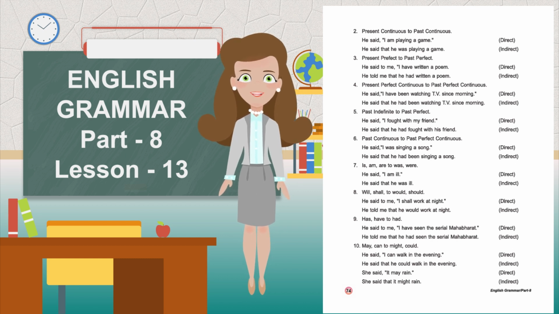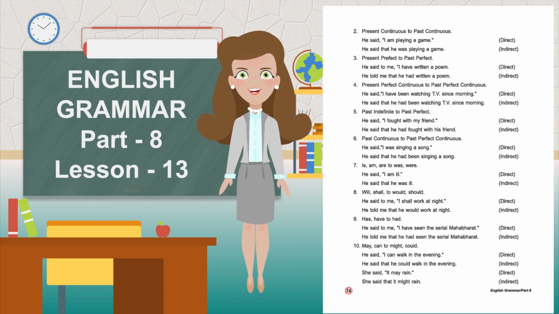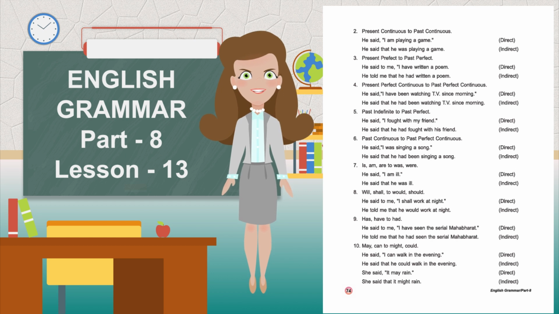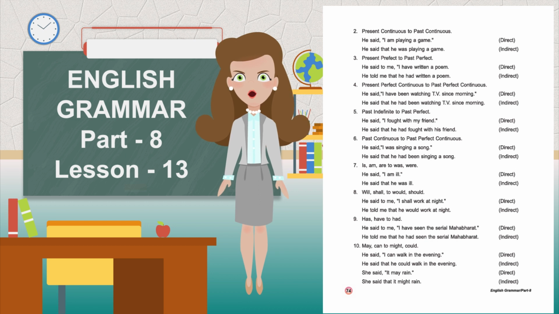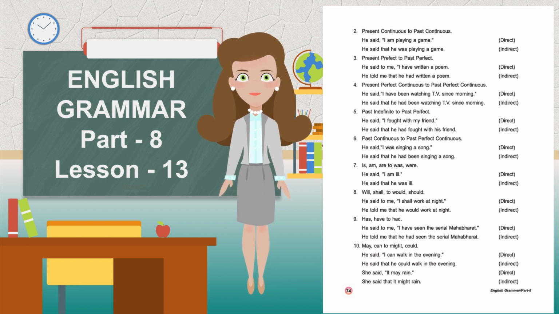Is, am, are, to, was, were. He said, "I am ill," direct. He said that he was ill, indirect. Will, shall, to, would, should. He said to me, "I shall work at night," direct. He told me that he would work at night, indirect.